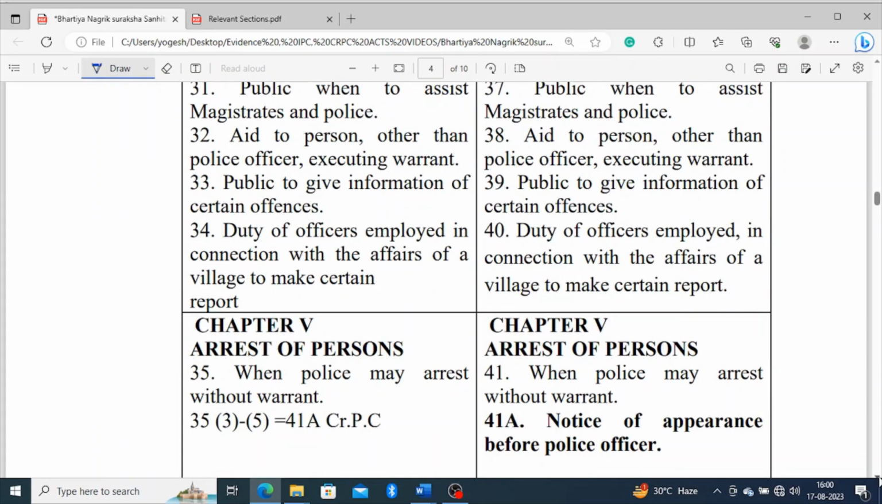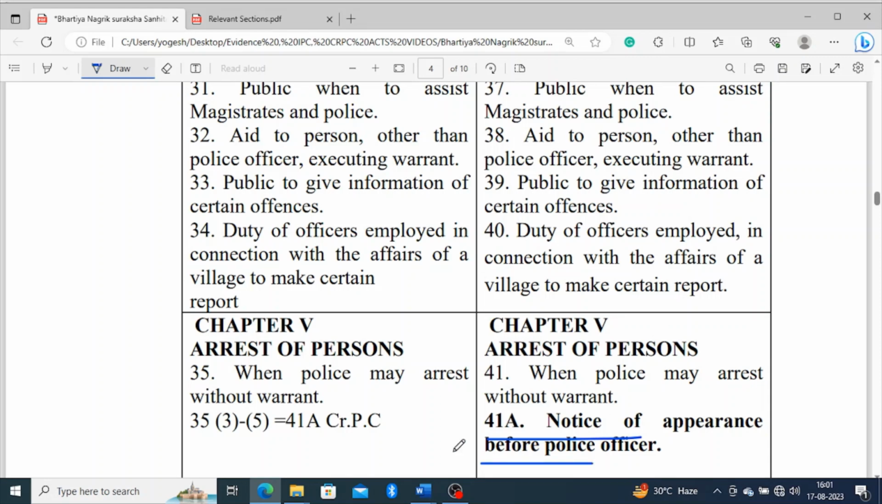Section 37, powers to assist the magistrate and reports. Duty of the section 34, duties of the police officers employed in connection with the affairs of the village to make a certain report. Now come to chapter 5, arrest of the person, and you can see section 41A, notice of the appearance before the police officer. This section is not there, but it has been merged in section 35. So under section 35, part 3 to 5 is equivalent to the current section 41A of the CrPC.